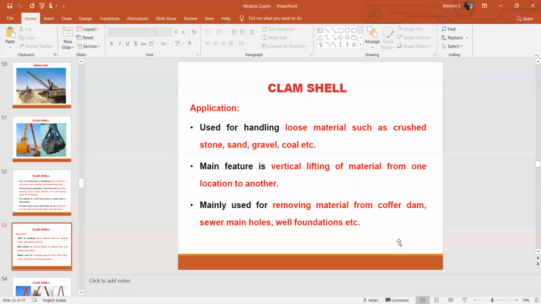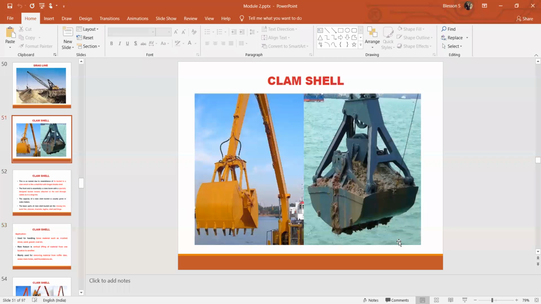So there is no horizontal lifting in this. Horizontal movement is not there. There is only vertical lifting. It is put downwards vertically and excavated, then vertically lifted upwards and then moved to the place where it has to be deposited. So only vertical movement can be seen in this, no horizontal excavation.